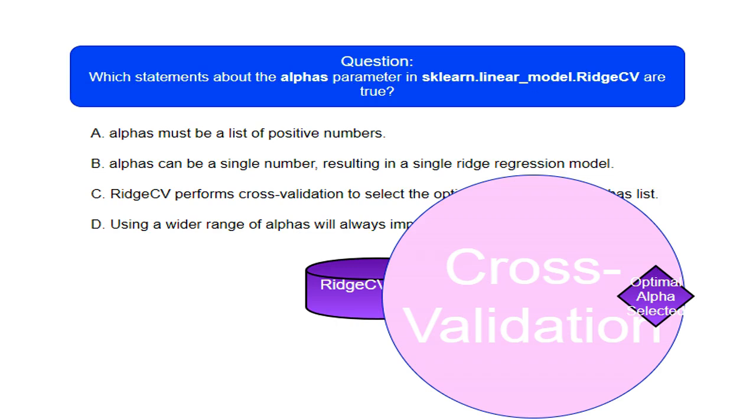Cross-validation is like testing your radio reception in different parts of your house. You want a setting that works well everywhere, not just in one spot. Similarly, RidgeCV splits your data into several parts, folds, trains the model on some parts, and then tests its performance on the remaining parts. This helps it find an alpha that generalizes well to unseen data.